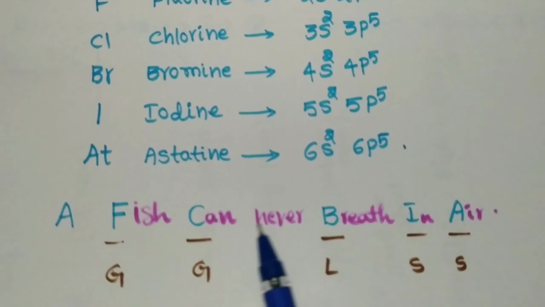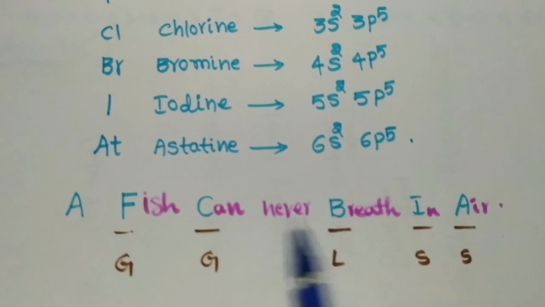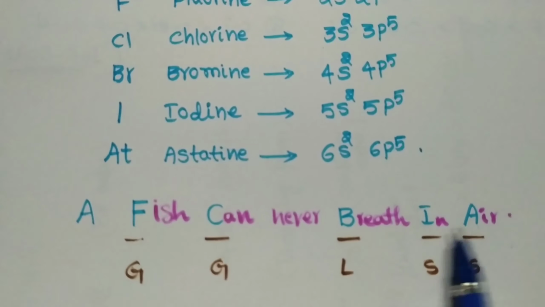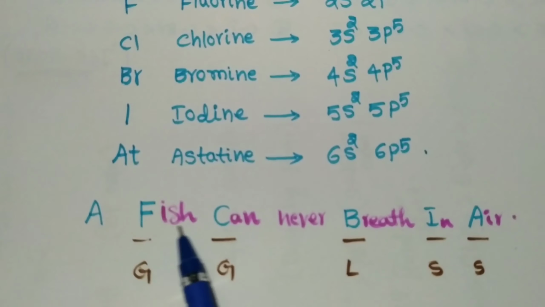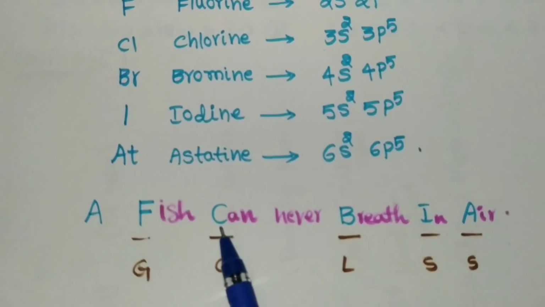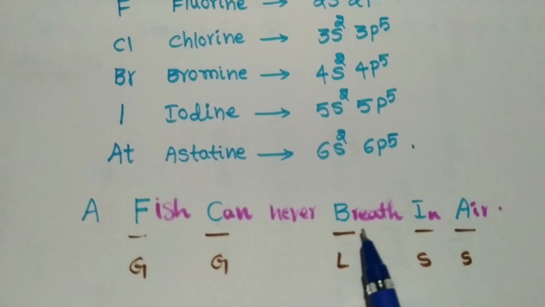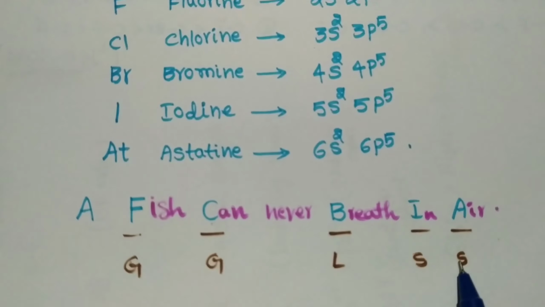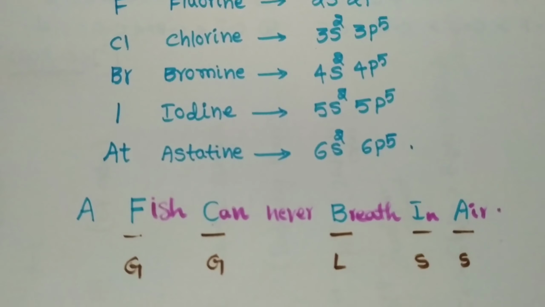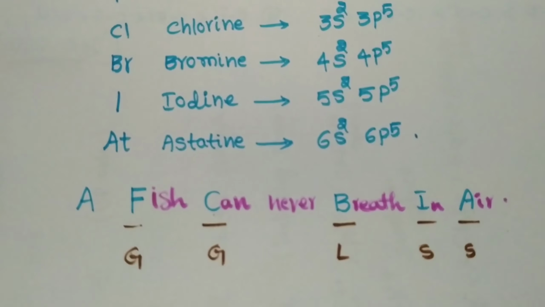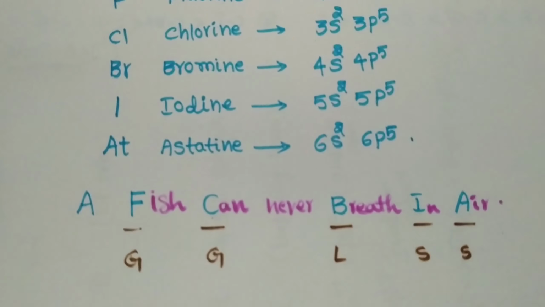In that, F is fluorine, C is chlorine, B for bromine, I for iodine, A for astatine. So you have to remember these elements like this: a fish can never breathe in air. Fluorine, chlorine, bromine, iodine, astatine.